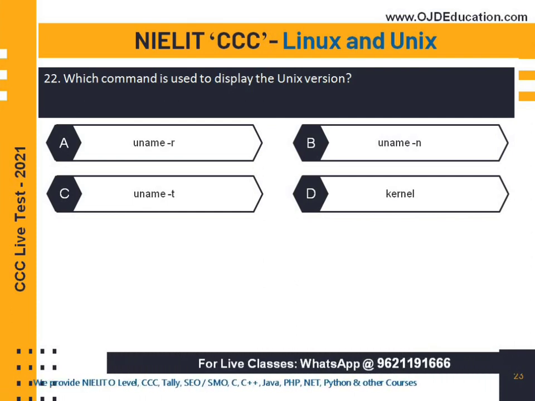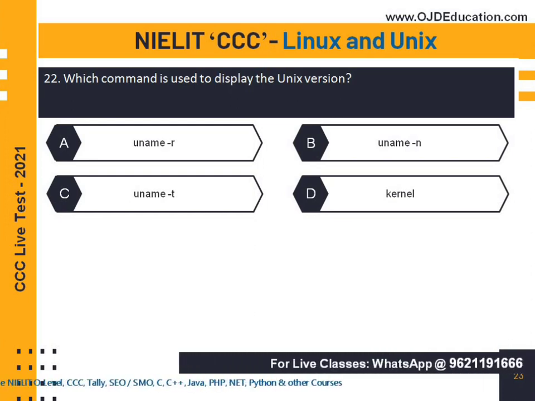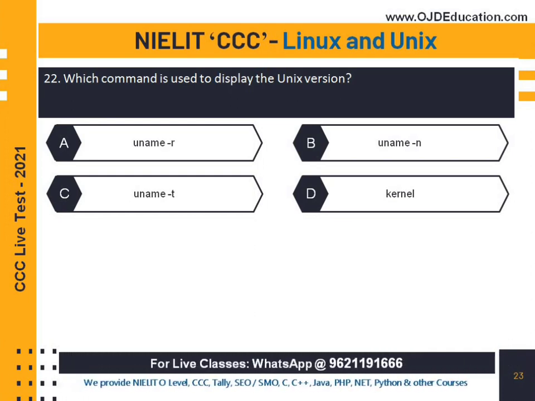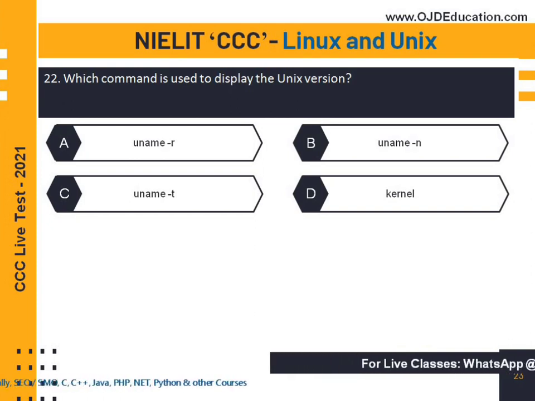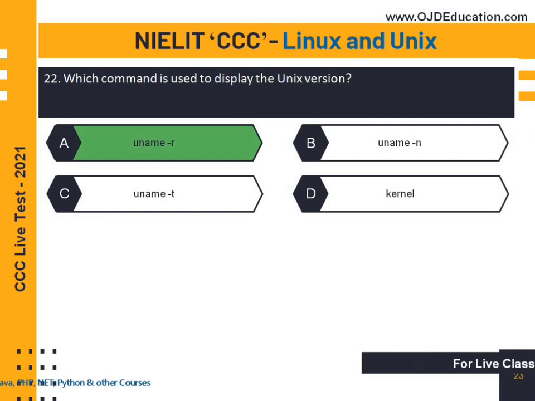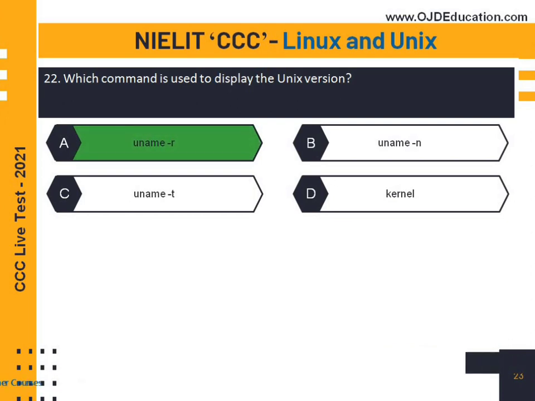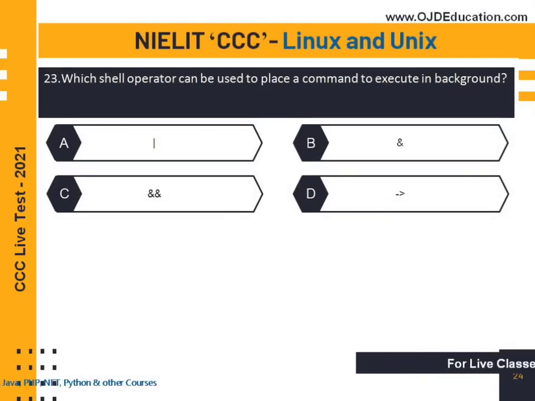Which command is used to display the Unix version? This question is related to Linux and Unix. Now the question starts Linux and Unix. Which command is used to display the Unix version? So the command uname -r is used to display the Unix version. Let's move on to the next question.